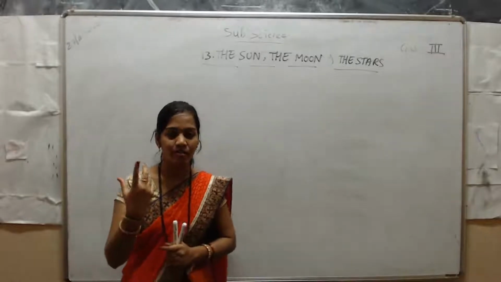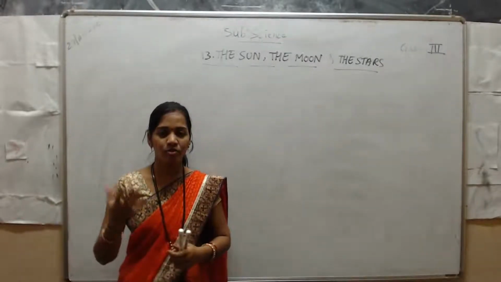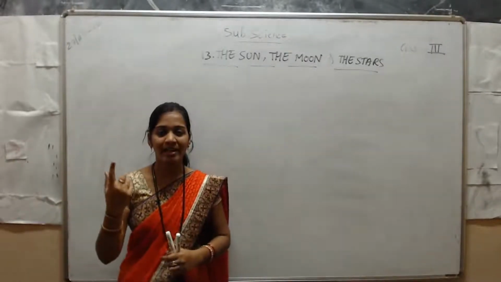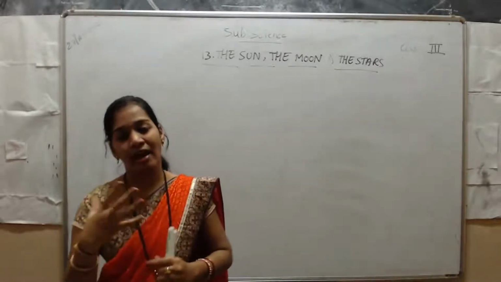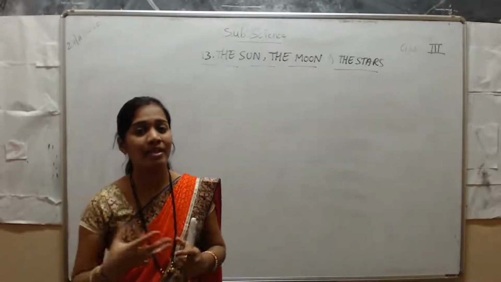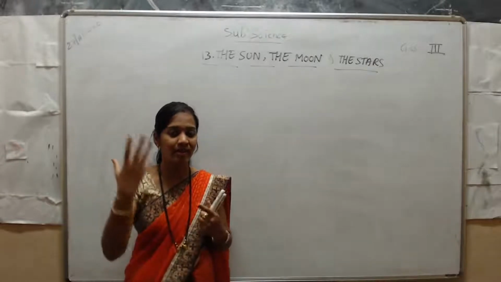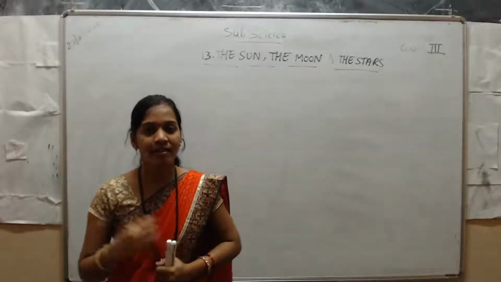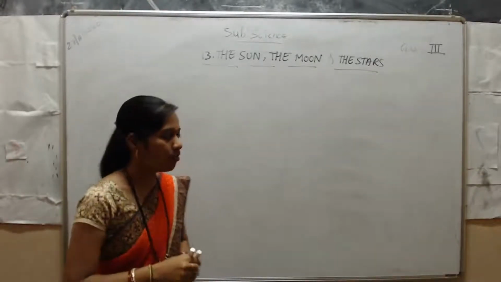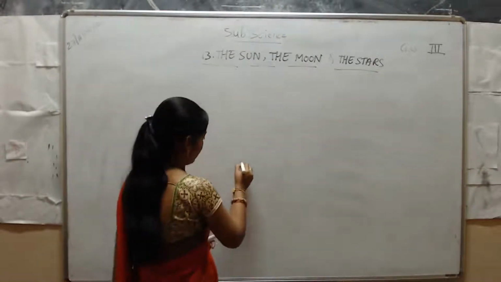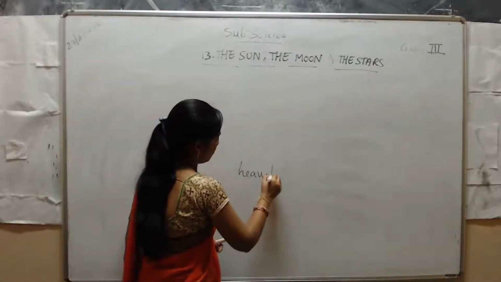So space, we call it space. Space means, of course, the sky.